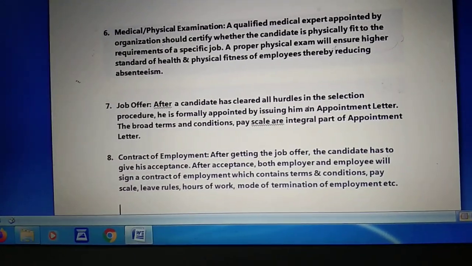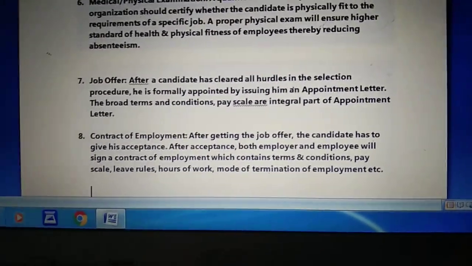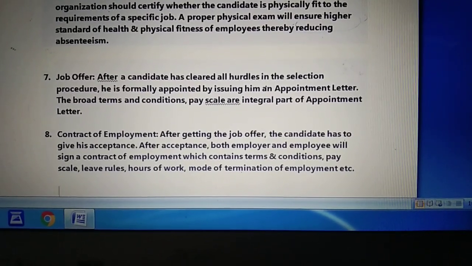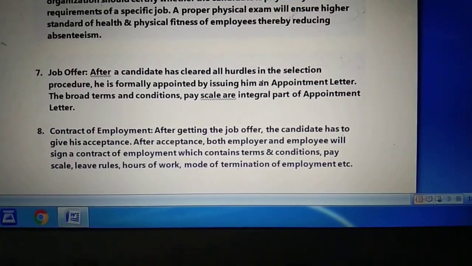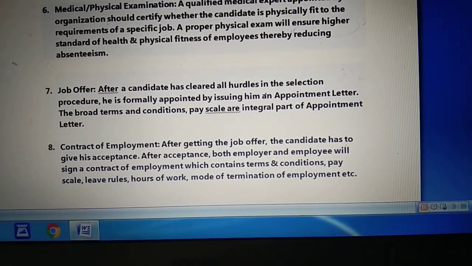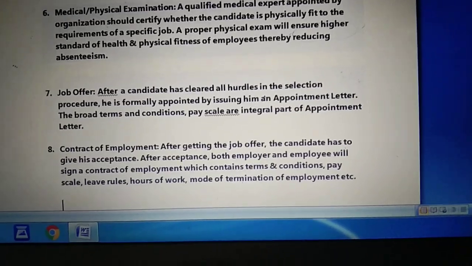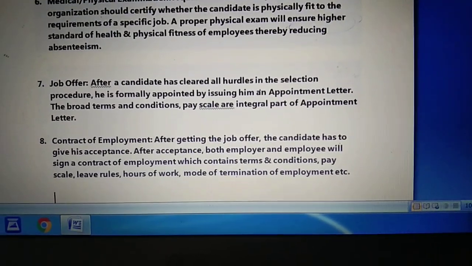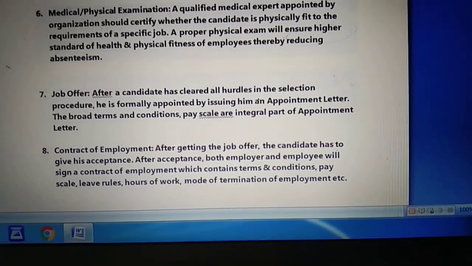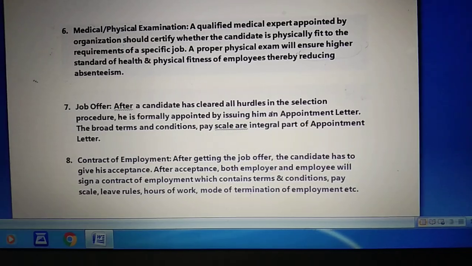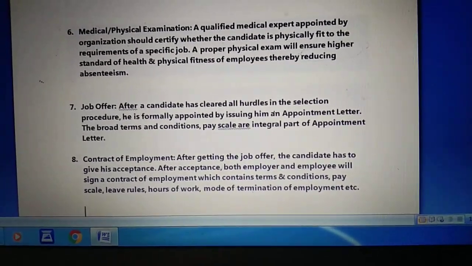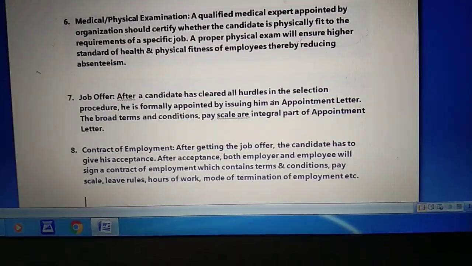It means once the attestation form has been signed by the employee, a contract of appointment will be made between the employer and the employee. Both of them will sign this contract. The terms, rules and regulations related to the job and the organization will be written there, so that in future no indiscipline can occur, neither from the organization side nor from the employee side.